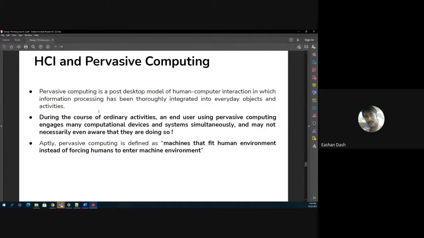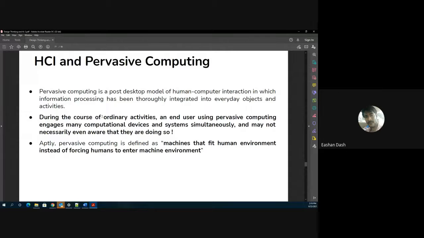So pervasive computing is a post-desktop model of human-computer interaction, where you do not even realize that you are actually interacting with a computer. It is very natural, and all the information processing has been thoroughly integrated with your everyday objects. Like I told you, these devices take your information and they have to process and analyze it. So there's a whole lot of computing going on behind the user, even without the user being aware of it. That's the whole purpose of serving the user better.